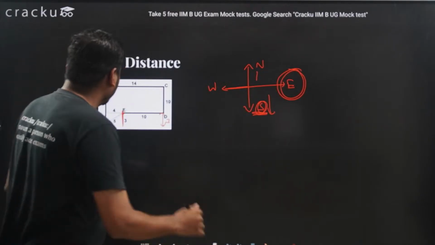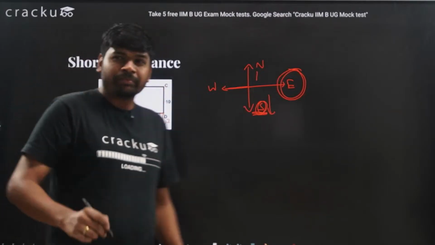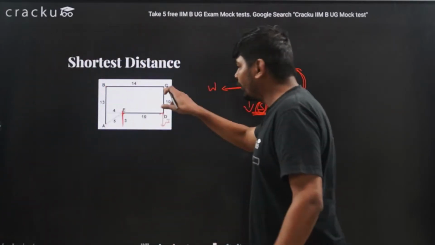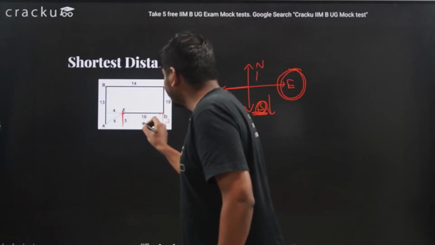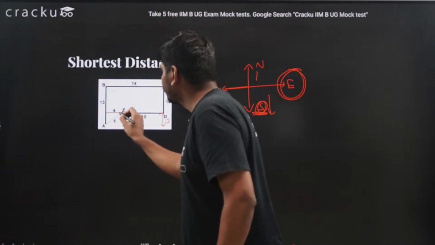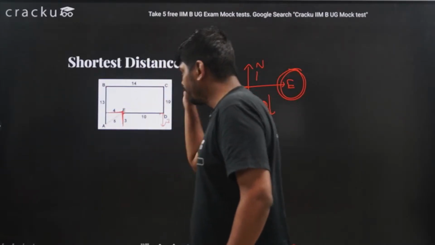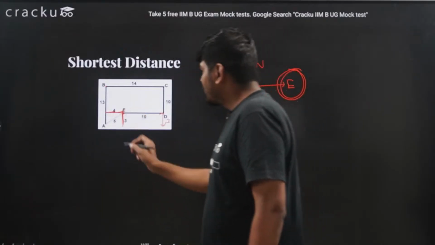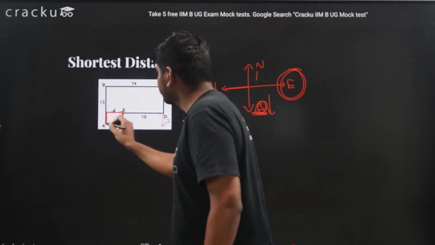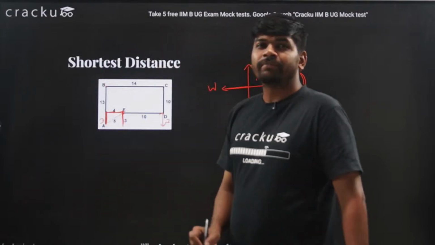Now if you look, this distance was 14 meters and this is 10, so this distance will be 4. So this is 3, this is 4. So this will also be equal to 3. This is also 3 kilometers.